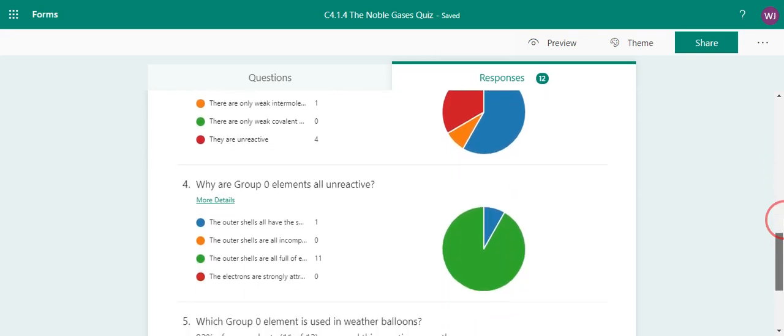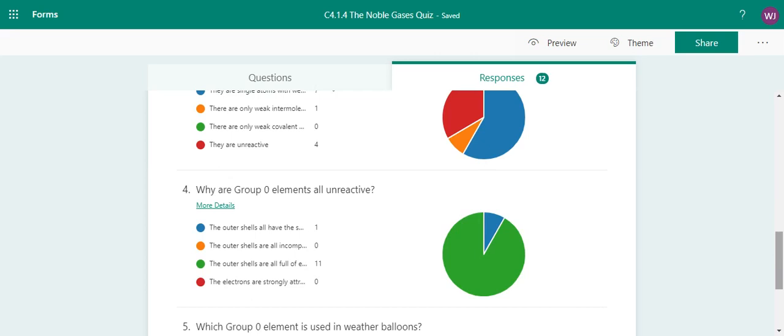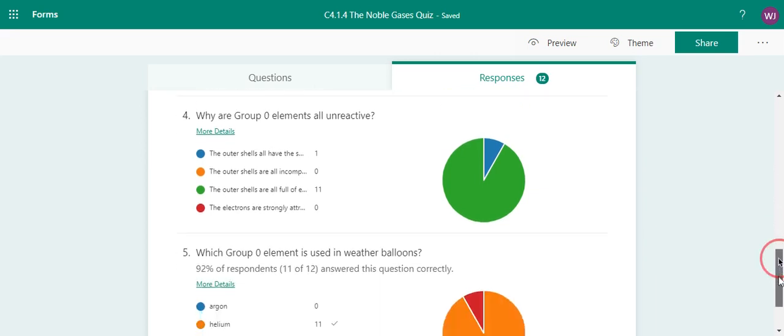Right, question 4, most of you answered this correctly. Why are all group 0 elements unreactive? The person who got it wrong said that the outer shells all have the same number of electrons in the outer shell. That's true, and that explains why they all have similar chemical reactivity. But what explains why they don't react is that the outer shells are full. Remember, when elements are reacting, they're trying to get a full outer shell, either by losing or gaining electrons. So because they've already got a full outer shell, they don't react.